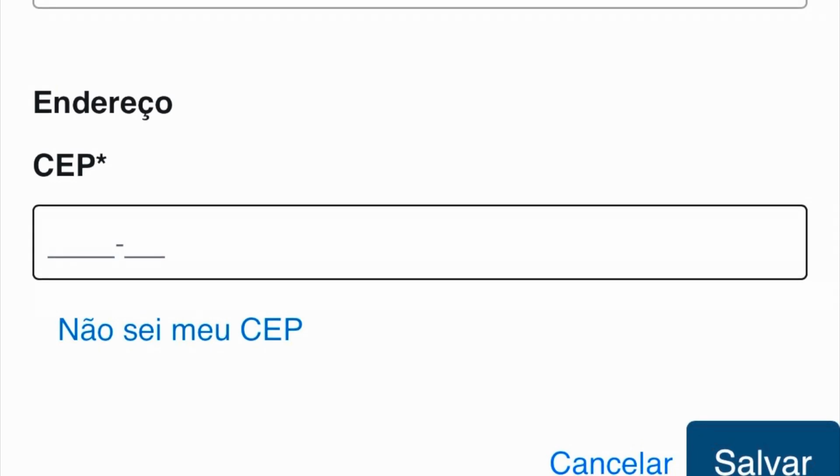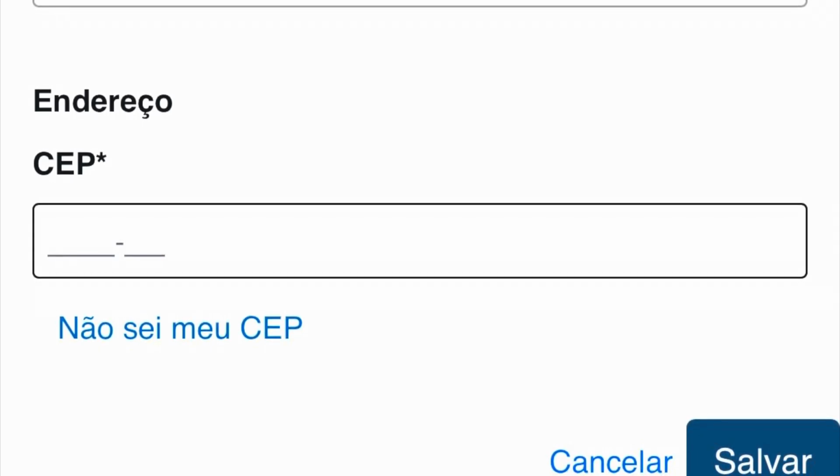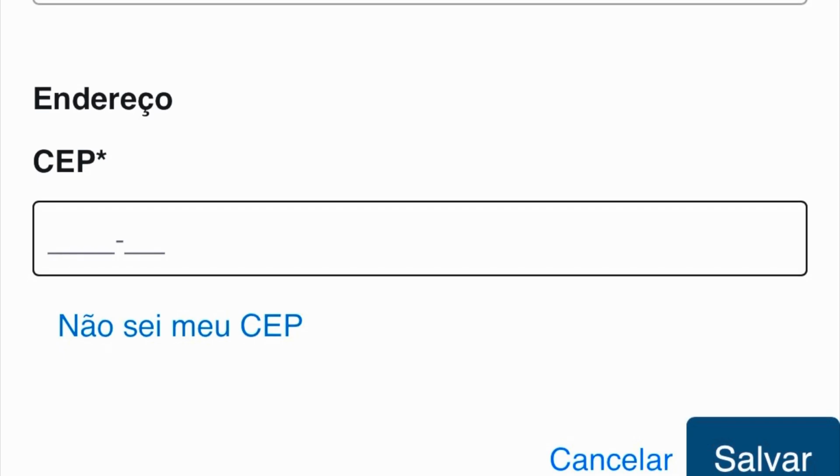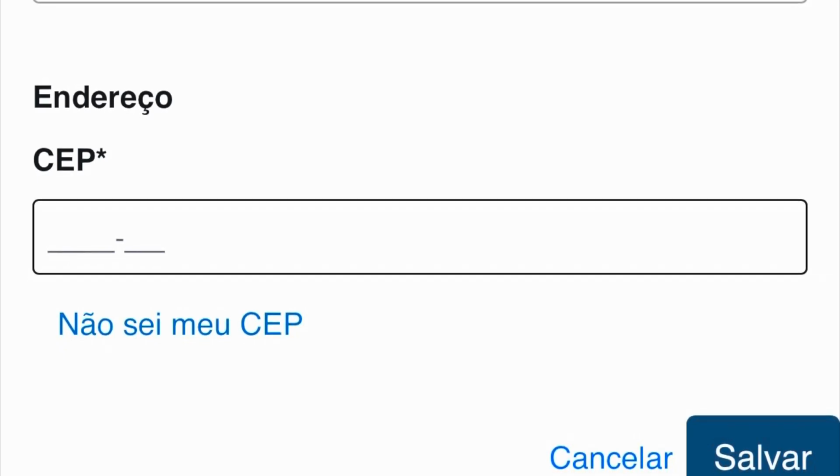When you enter your alphanumeric letter and number combination postcode, it will not work when you try to enter that into Brazilian CEP text box menus. They will only allow you to enter numbers, so you just have to enter the CEP postcode of your Airbnb or your hotel into this option here.